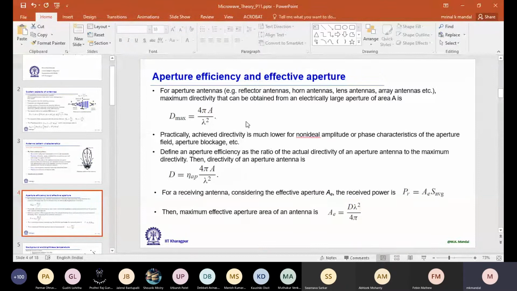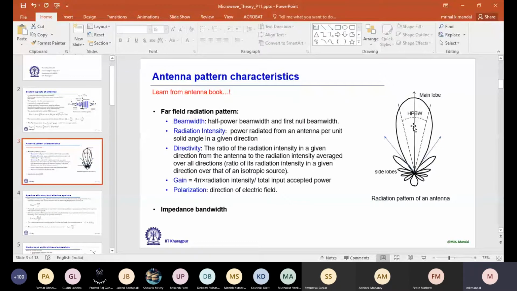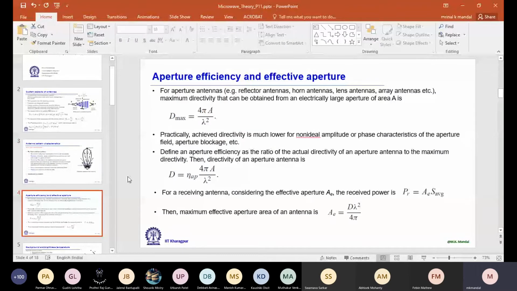Now, if I want to increase directivity, I can refer to this figure. For satellite communication, for example, we want to radiate only in one direction. So we need a very narrow beam width. If I narrow down the beam width, that means directivity will automatically increase. So for this type of application, we need to increase the directivity of the antenna, both in the theta plane and phi plane. Then Dmax, which is in the desired direction of radiation, is related to A by this relationship.